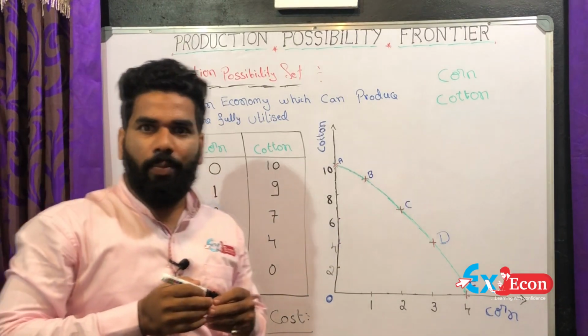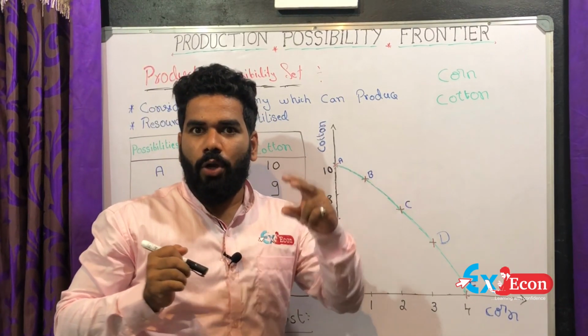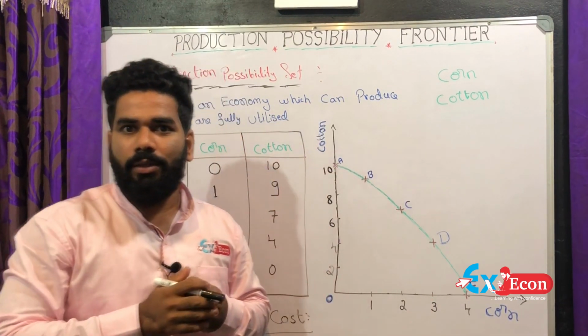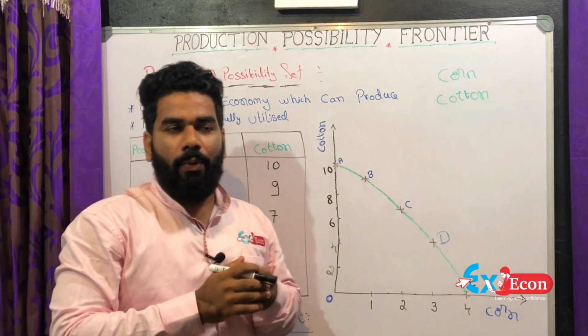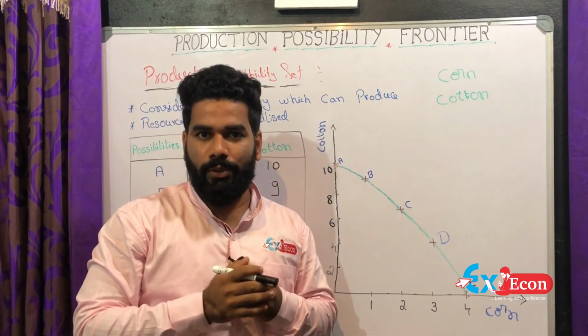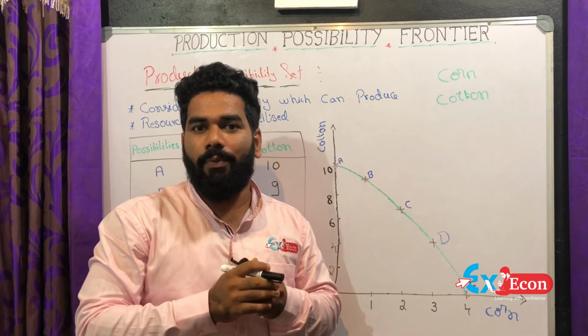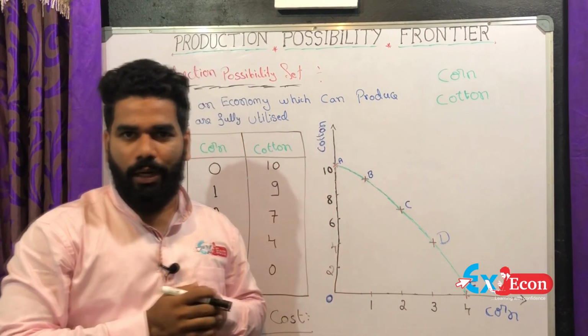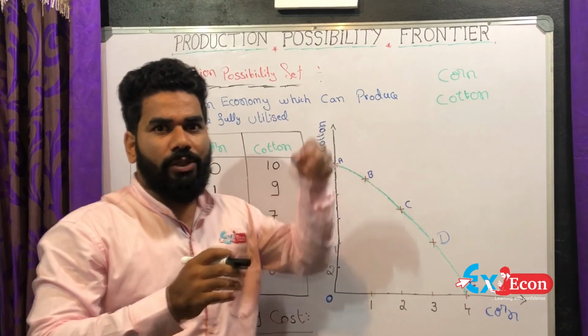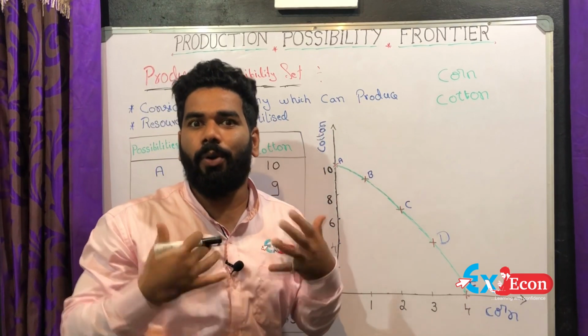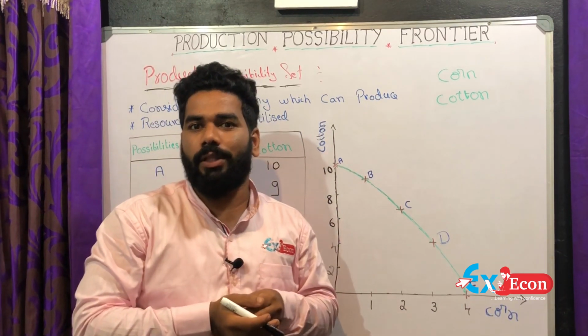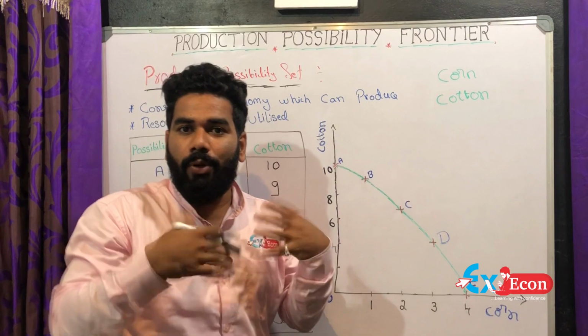In this statement we have to focus on two main things. The first is a given amount of resources and the second is a given stock of technological knowledge. Using these two things, we produce some products for society.